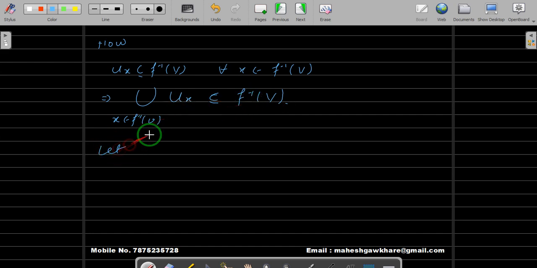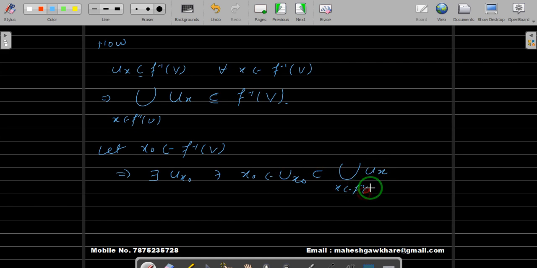And for that, let us take a point in the right hand side. So let x naught belong to f inverse of V. If x naught belongs to f inverse of V, this implies by hypothesis there exists U_{x naught} such that x naught belongs to U_{x naught}, which is of course one of the sets in the union of all those U_x, x belongs to f inverse of V. If you add more and take the unions, obviously it will be a subset of this.